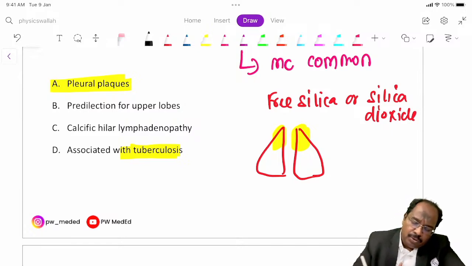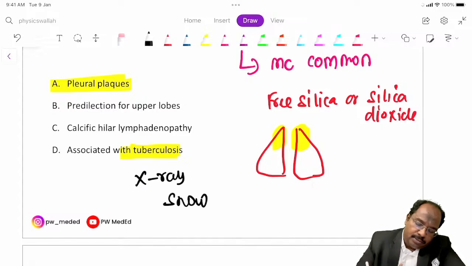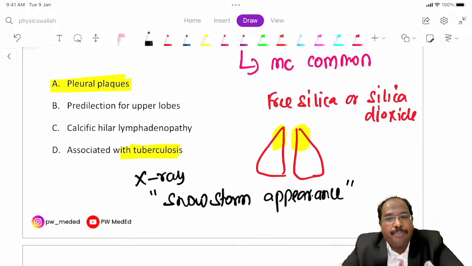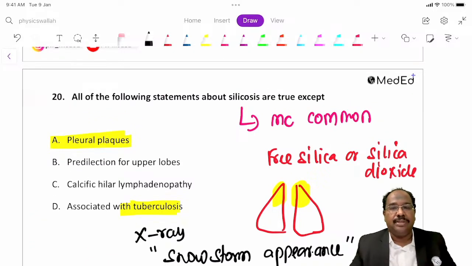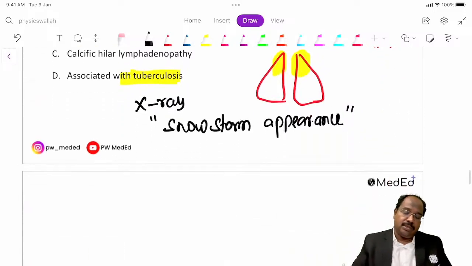X-ray will show a snowstorm appearance. X-ray will show snowstorm appearance, guys. So these are the points regarding silicosis.